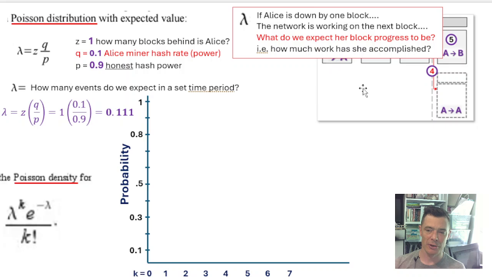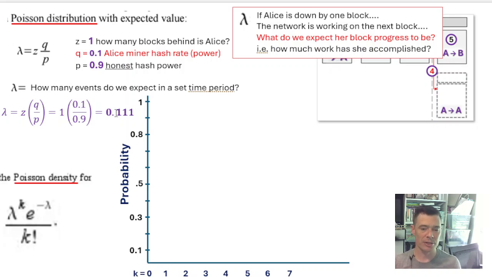So in the definition of lambda, in this example that we have, the entire network is competing to try to find the next block, and Alice is competing, and she wants to give the next block to the network, her double spend block. So when it comes to the set time period, a block is the time period. So if the network finds one block, we can expect Alice to be about 11% of the way done towards her block.